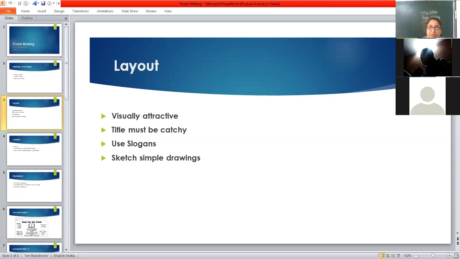Use slogans if you can, because you are conveying something through a picture, through some graphics, your artistic sketch, but there must be some slogan related to the theme. Maybe on the top, maybe in the end, maybe in the center, by circling it with a bubble or something like that. Then you can draw simple sketches. Then next is content.